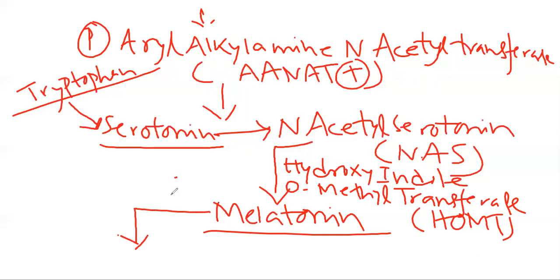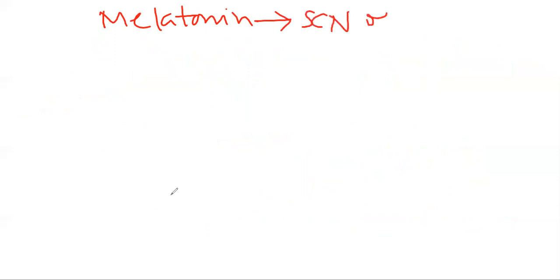Then how will this melatonin work? That we need to know. It will come into the circulation, the bloodstream, and melatonin acts on the suprachiasmatic nucleus of the hypothalamus.